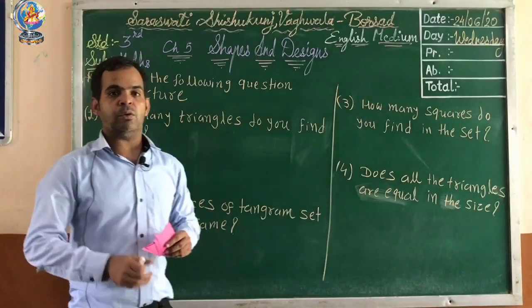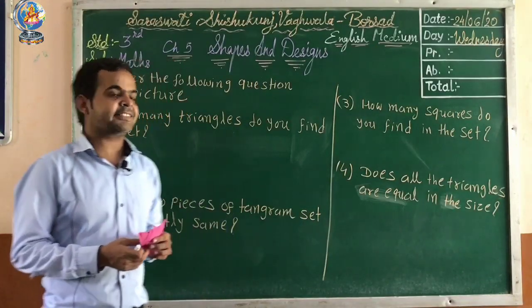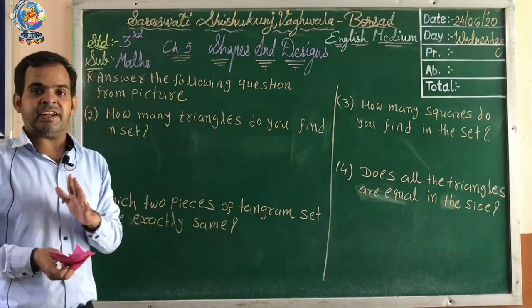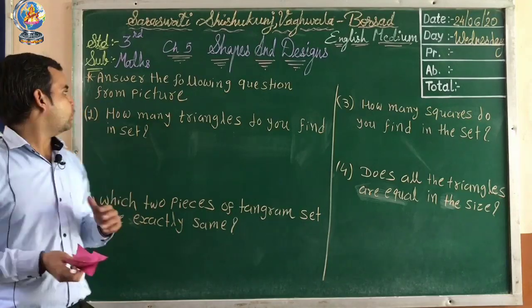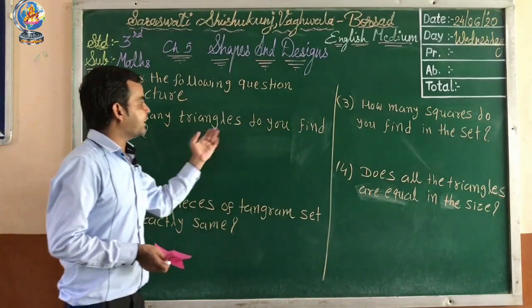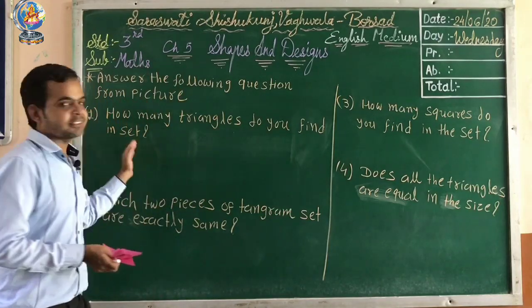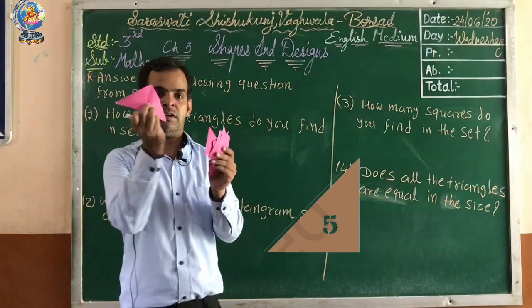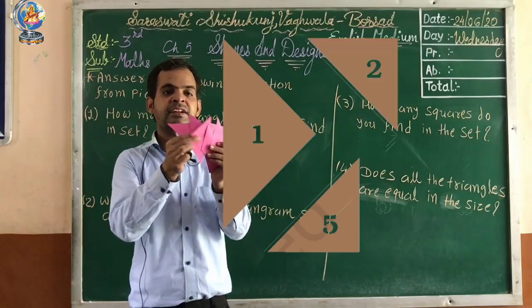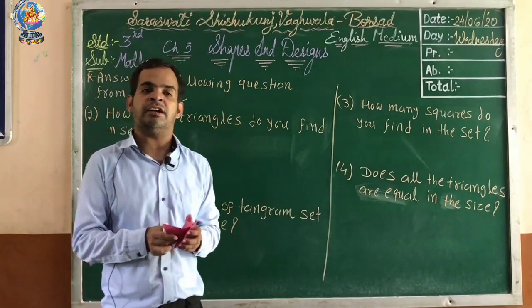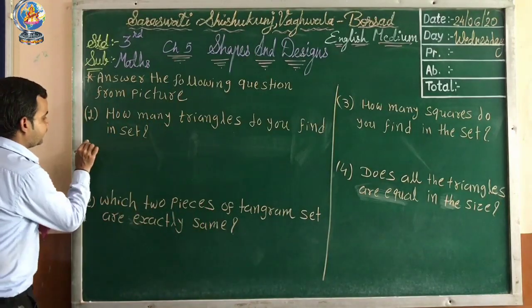Now let's start the exercise. You already learned about the activity and understood it, right? See the first question. How many triangles do you find in the set? Here you can see one triangle, second triangle and third triangle. So our answer is: there are 3 triangles in the set. Now write it.